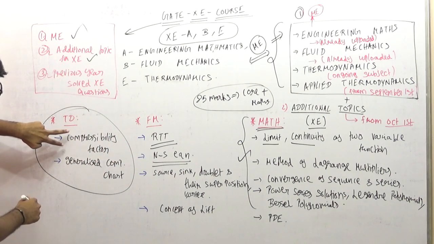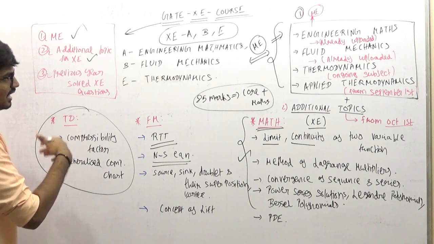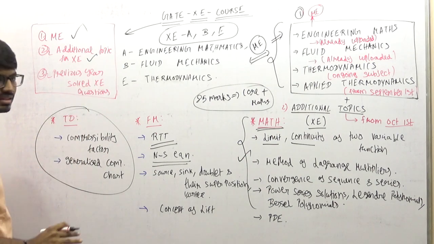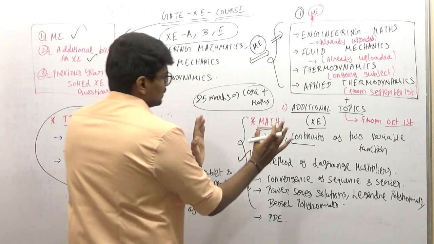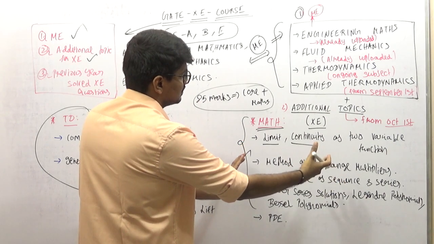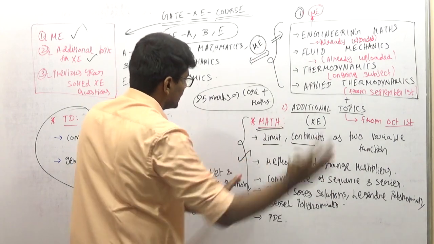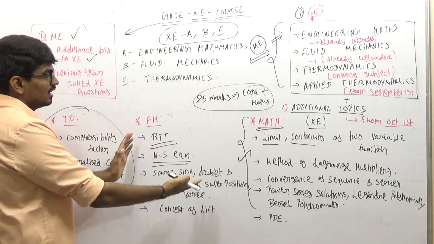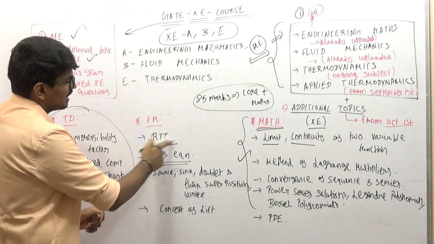And for TD, almost 95% of the TD syllabus is the same. Only these two, compressibility factor and the generalized compressibility chart, are in addition if you compare it with ME. But these two are heavy. Maths topics also have a huge amount which is additional, extra compared with ME. In FM, some 20% of the syllabus has been added. One complete section is getting added.